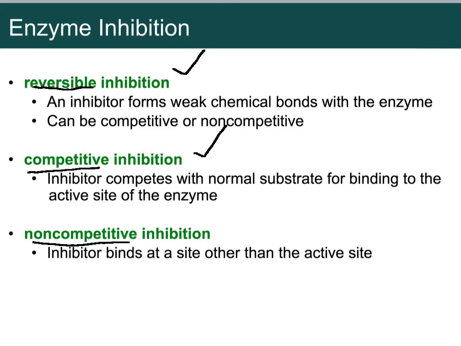Non-competitive one is where the inhibitor binds somewhere else on the enzyme. So if this is the enzyme right here and this is the active site, maybe this non-competitive one will bind right here, and it'll cause this to change shape. It'll make it turn into a square or something, so it doesn't work. It'll change the shape of that. So that's competitive will fight for this spot right here. Non-competitive will bind somewhere else and change the shape and make it not work.